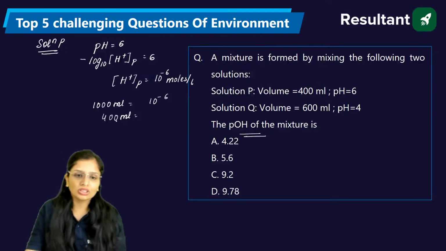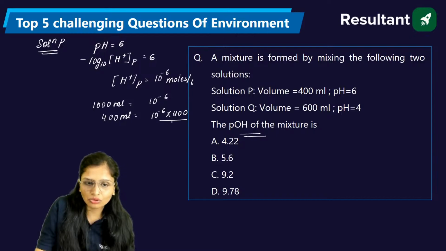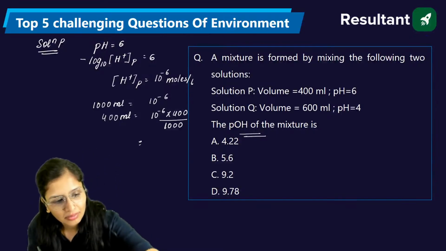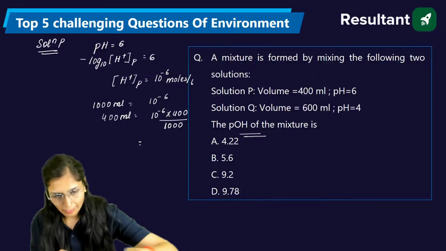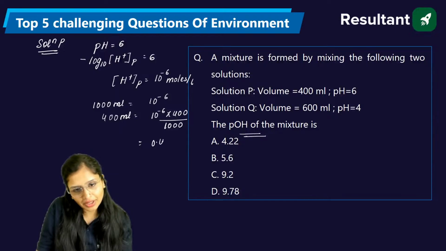what will be the number of moles? 10 raised to power minus 6 into 400 divided by 1000. This will be the one. So you can solve it. 10 raised to power minus 6 is better, I'll keep it like that only. So 0.4 into 10 raised to power minus 6 moles.